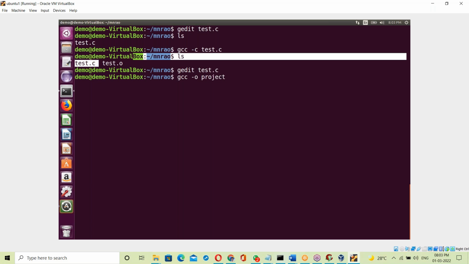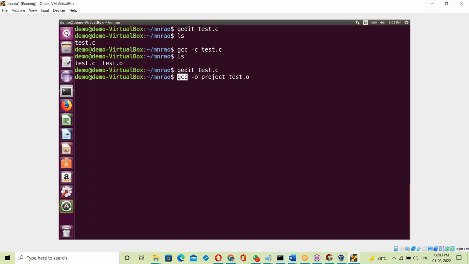That result exe, project, or any name. Yes, you can use any name, suppose projects. Test.o. What happened? GCC means C language compiler. The C language compiler is taking the test.o file, your program object file, meaning binary code for your program, plus binary code for the C library stdio data header file, plus binary code for the Linux OS library. By linking all of this, it generates the exe file, the project result exe. Result exe is project.